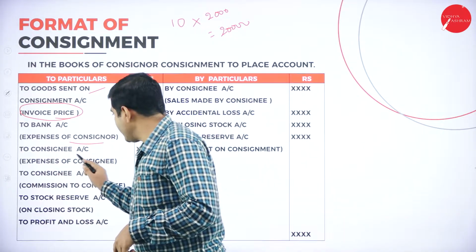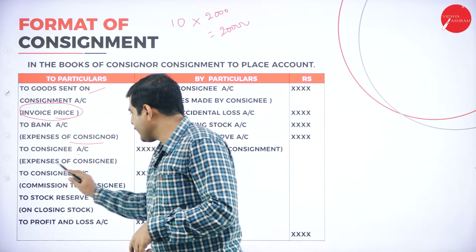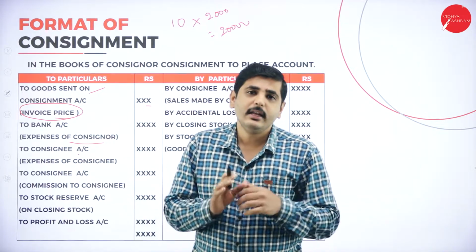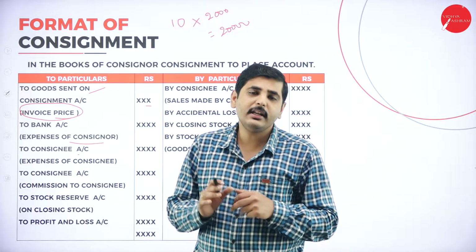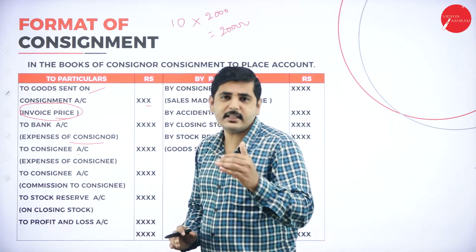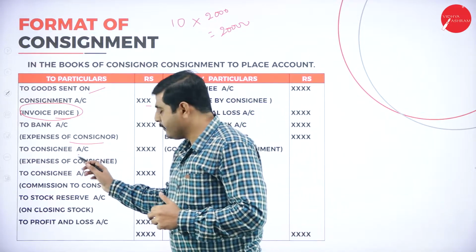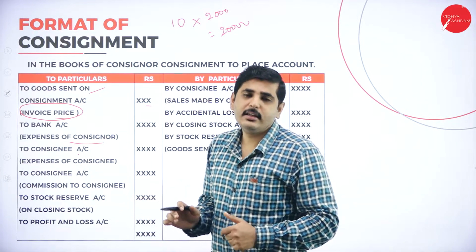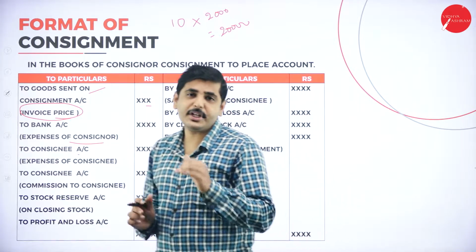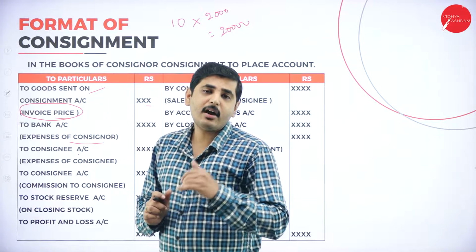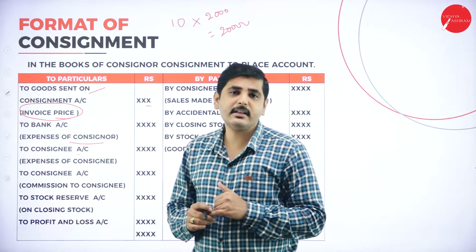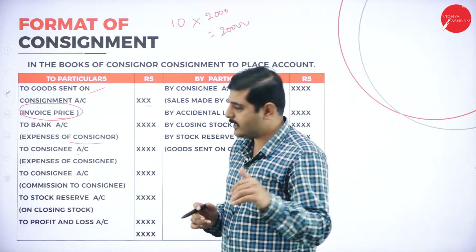Next one, expenses of the consignee, to consignee account. If the consignee made any expenses, for example any testing charges or any charges from the government, if the consignee pays some taxes, or loading and unloading charges, advertisement expenses, selling commission paid by the consignee, any taxes paid by the consignee, or any fine paid by the consignee. These are all expenses paid by the consignee.